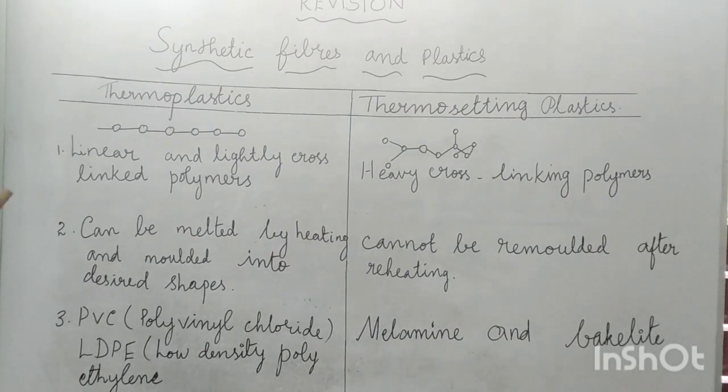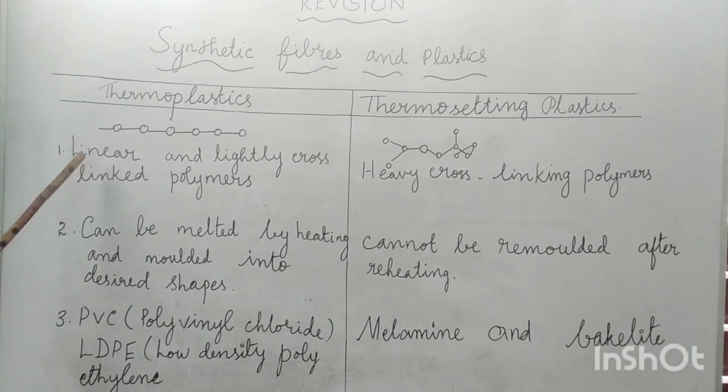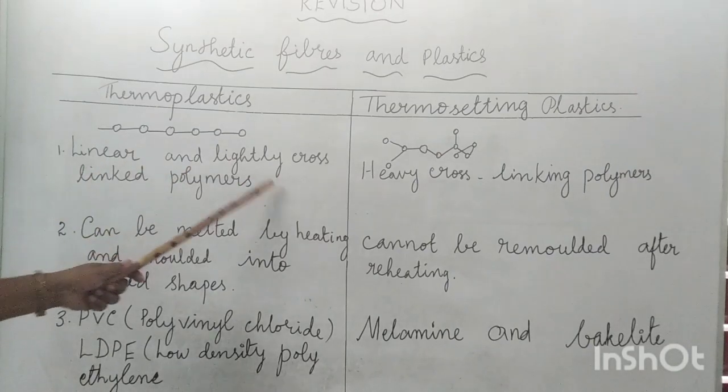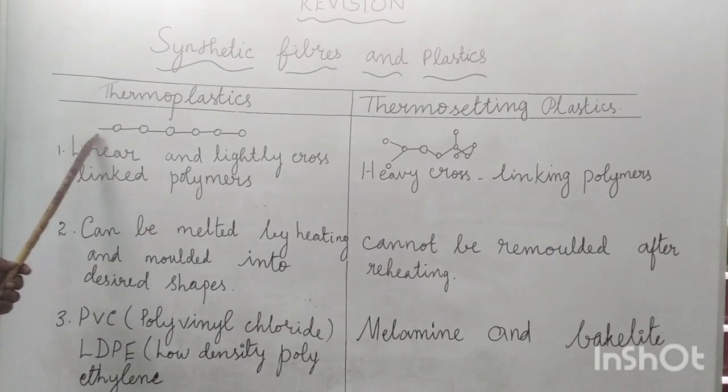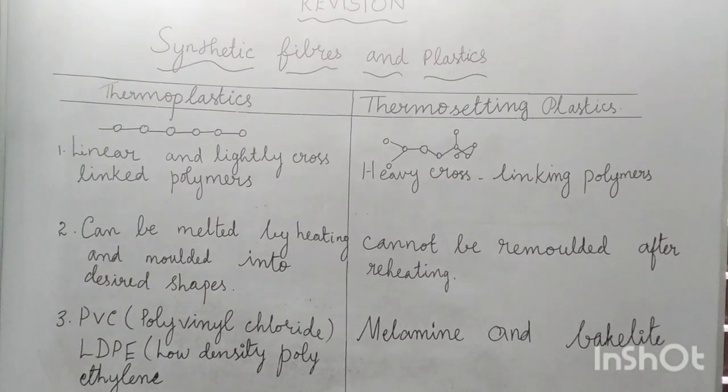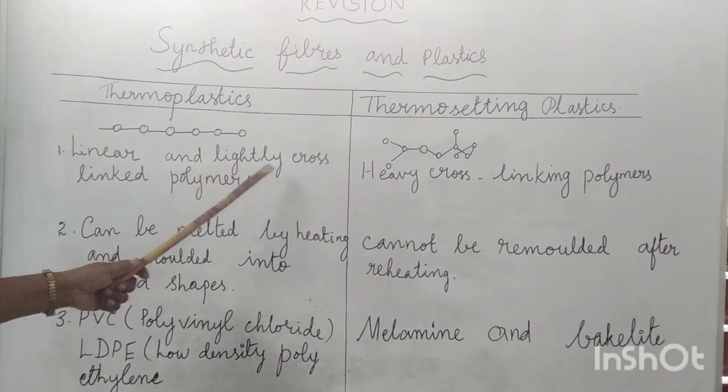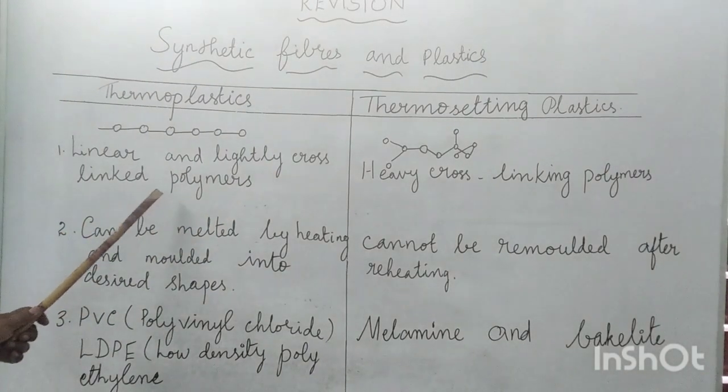First point is, thermoplastics are linear and lightly cross-linked polymers. What do you mean by polymers, students? That is, many monomers join together to form a large molecule called polymer. These polymers are linked together linear, or in a straight line, or they can be lightly cross-linked. They can join lightly like a cross-linked shape.